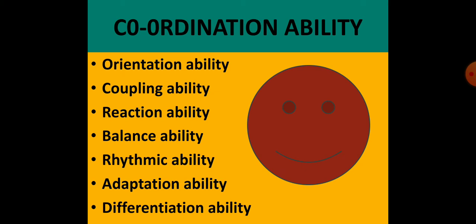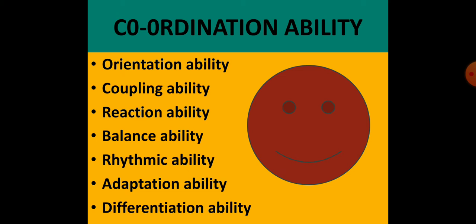Balance ability, how we are making balance with various activities and organs of the body. Rhythmic ability, in which we are performing various activities in a rhythm. Adaptation ability, how our body organs are adapting to the situation. This is the adaptation ability. Adaptation means the adjustment ability.